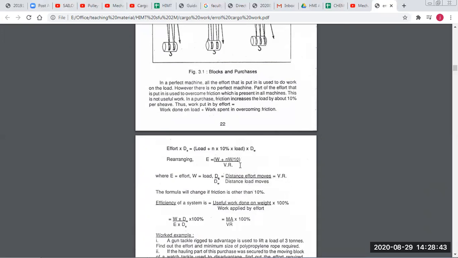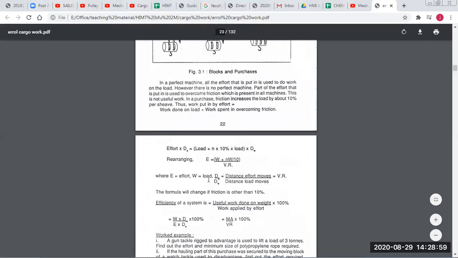Why velocity ratio? Because velocity ratio is equal to distance traveled by the effort upon distance traveled by the load. So E is the effort, W is the load you will put on the block, D is the distance moved by the effort, and dW is the distance moved by the load, that is velocity ratio.